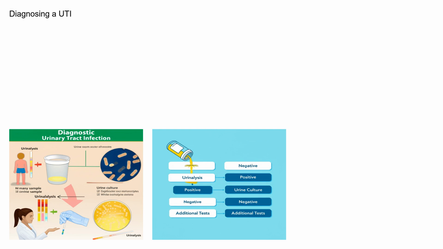Diagnosing a UTI usually involves a urine test called a urinalysis. This test checks for the presence of bacteria, white blood cells, and red blood cells in the urine. In some cases, a urine culture may be performed to identify the specific type of bacteria causing the infection and determine the best antibiotic to use. In cases of recurrent UTIs or suspected kidney involvement, additional tests like ultrasound or CT scans may be necessary to rule out any underlying abnormalities.